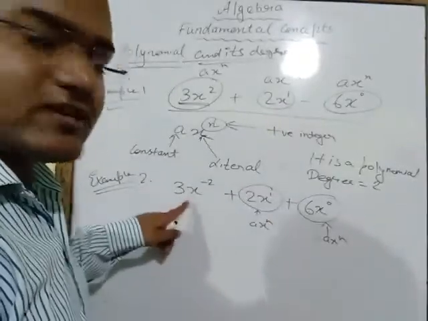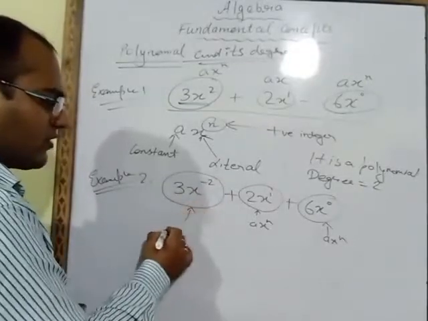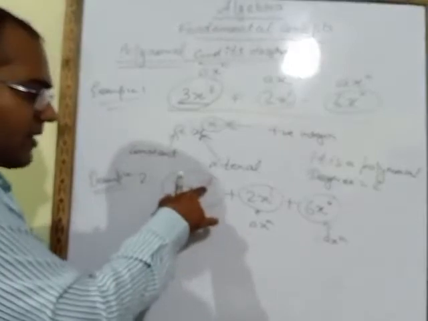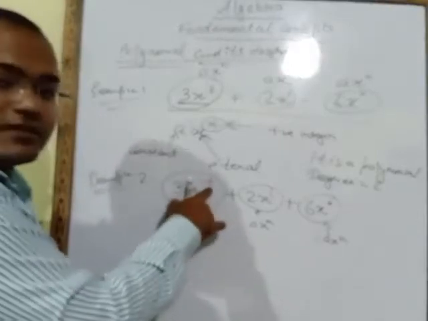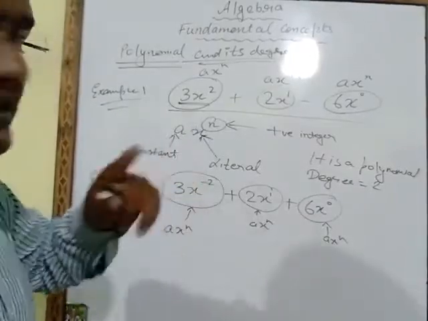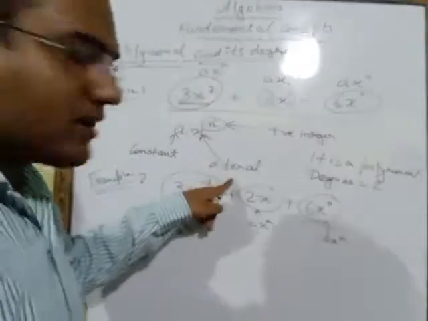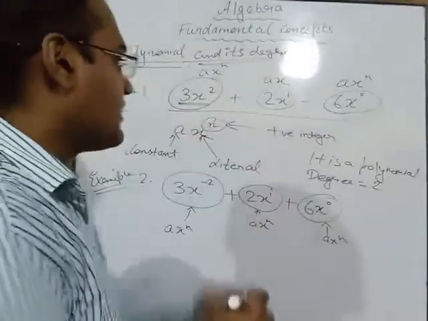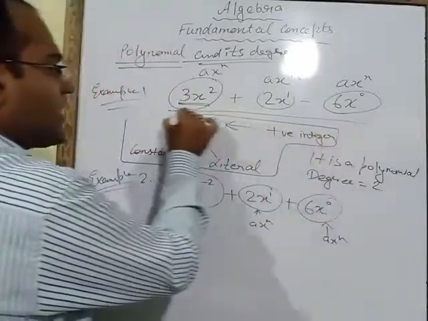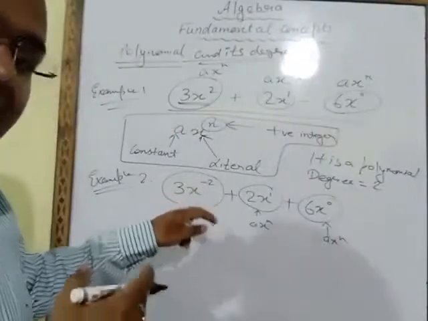This one also is expressed in the form of ax power n, but here you will observe the power. What is the power here? Power n means minus 2. Here power is negative, but the rule is that a should be a constant term, x a literal, and n should be a positive integer. n must be a positive integer, but here it is negative.